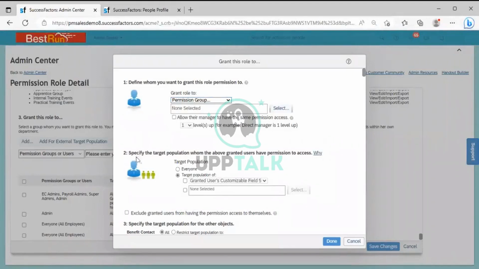Now, after that, selecting the target population. This is granted population. This is the target population. Everyone means what? If your customer has business in 4 countries and this is an HR admin who is sitting in the corporate office, this person will have access to all 4 country users, so you will select the target population as everyone.